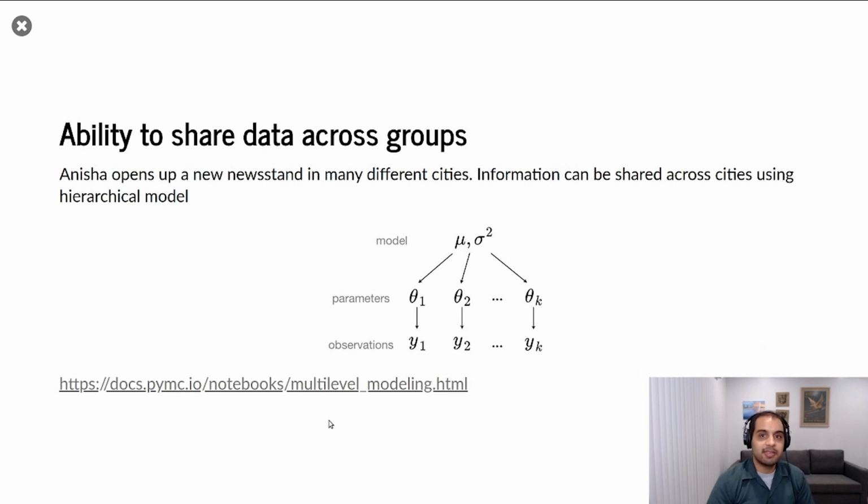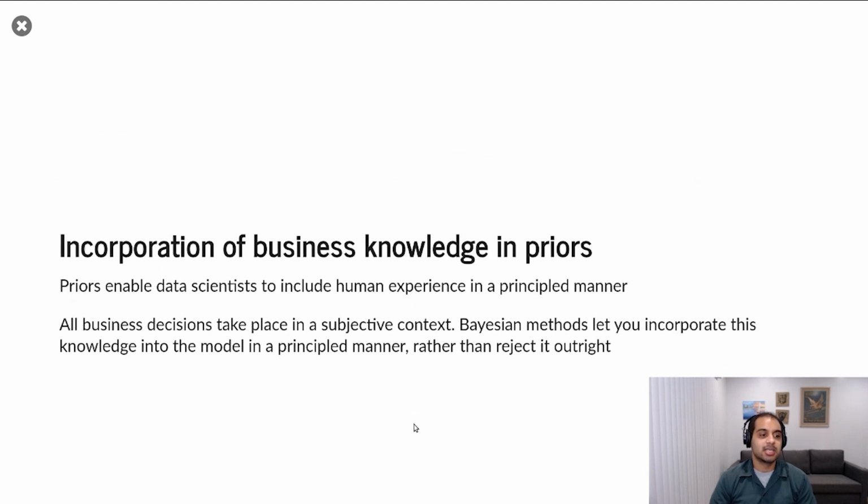Bayesian models also have the ability to share data across groups. So with the critical fractile equations, if let's say I had a newspaper business in New York and a newspaper business in Los Angeles, they're not exactly the same, but with the critical fractile equation, you can't share any data across the 2 cities, even though they're kind of the same. With Bayesian models, you have this architecture called multi-level modeling, which lets you share parameters across different cities. And in this case, you can leverage small data sets even more strongly than you could with other methodologies.